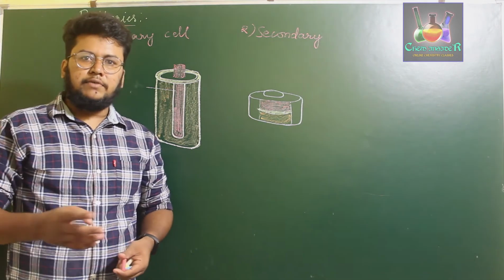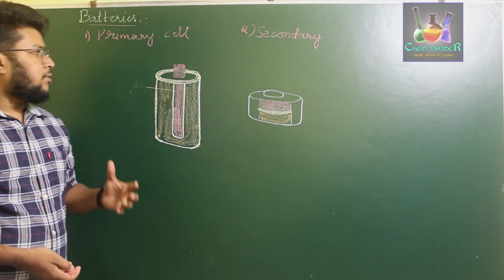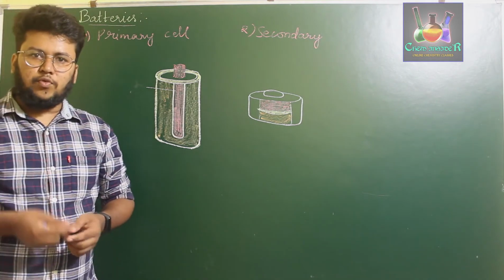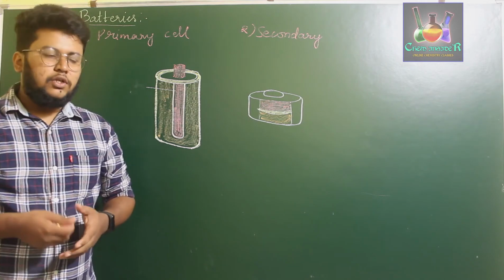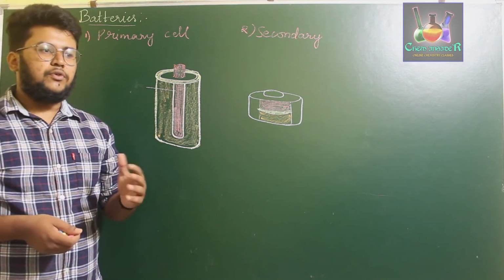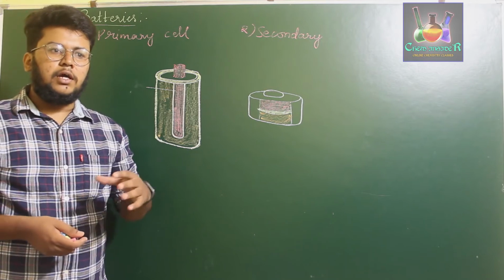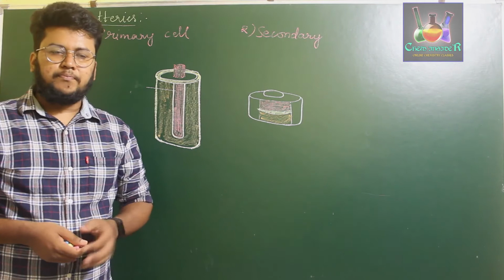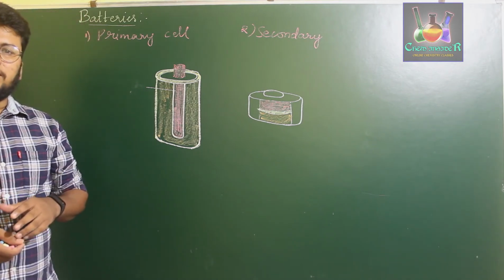For example, inverters or automobile batteries. Whereas primary cells are, for example, batteries you use for watches, wall clocks or remotes, which are one-time usable. Even though you might use those cells with a rechargeable device, the entire life cycle of that battery will be reduced completely. So depending upon these classes, we classify batteries into two types.